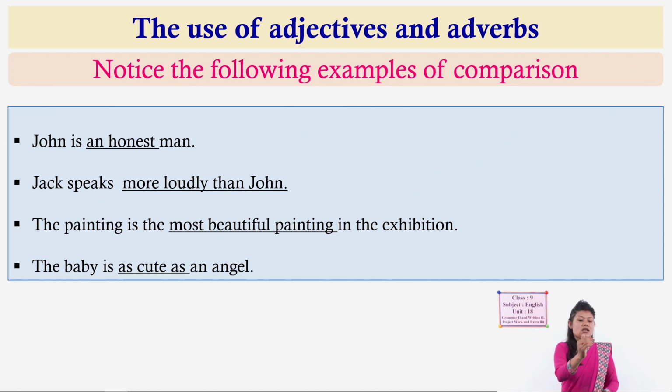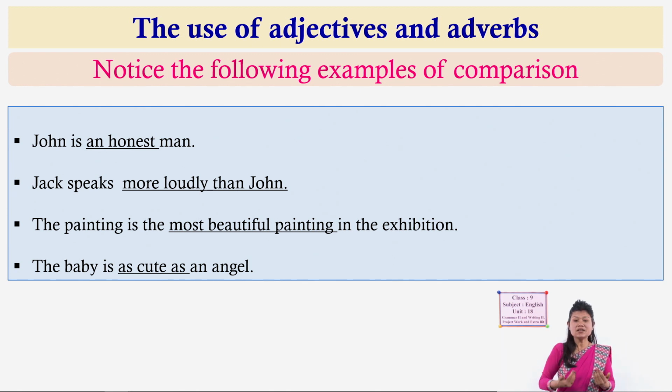Okay. The third example, the painting is the most beautiful painting in the exhibition. So, in the exhibition there are many other paintings which are beautiful, but there is one painting which is the most beautiful. So, look here, what kind of comparison is it? Yes, here the comparison is done among more than two paintings.